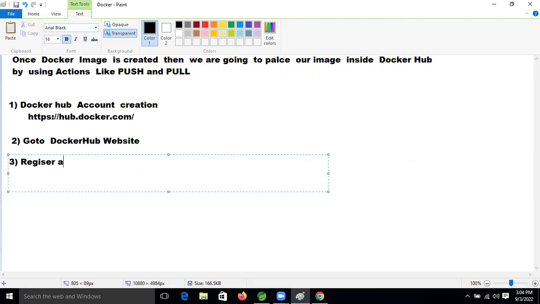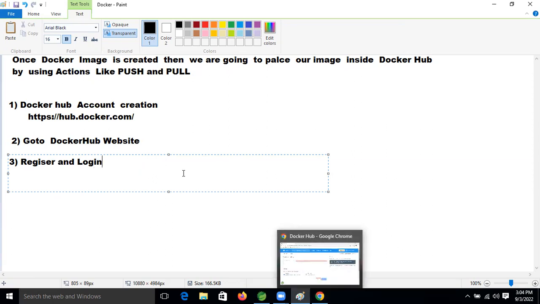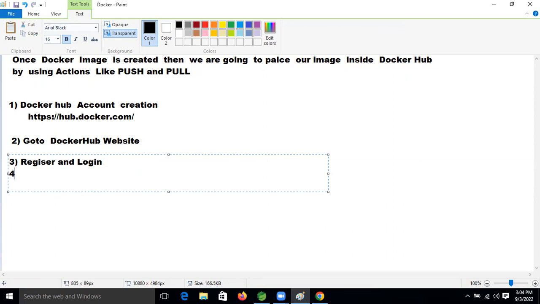If you already have an account, then you need to log in, right? You need to log in. After logging in, what we need to do is create the repository, right? Fourth step, what we are doing now: we are going to create a repository, right?